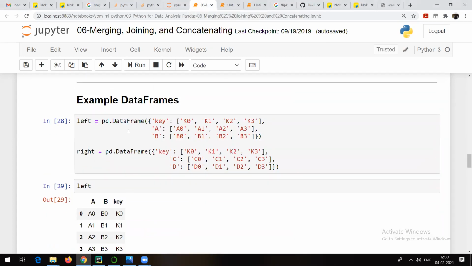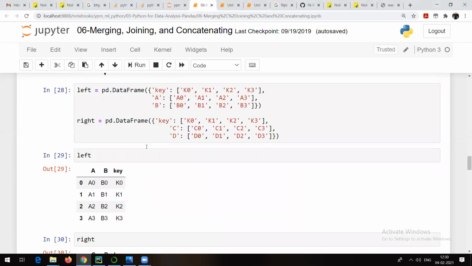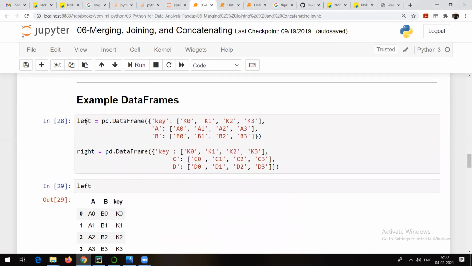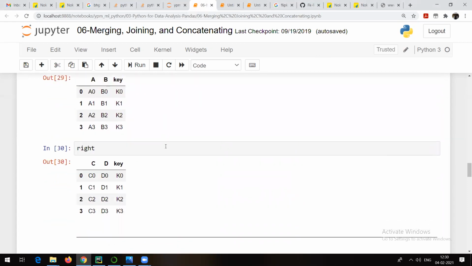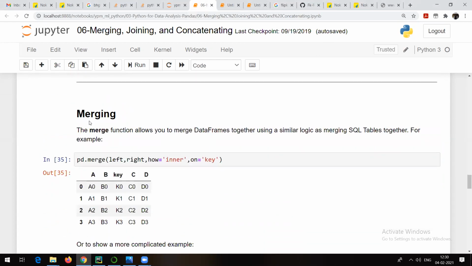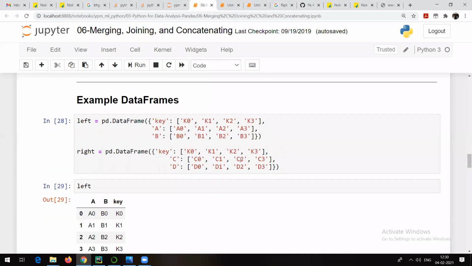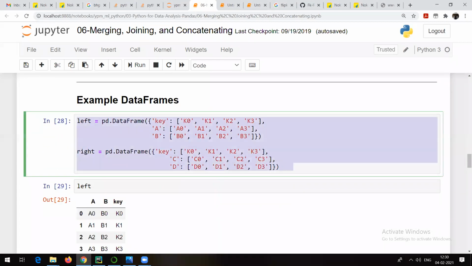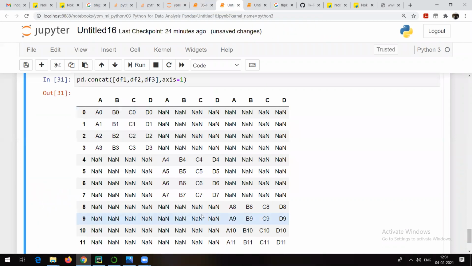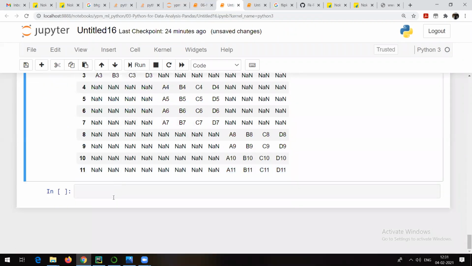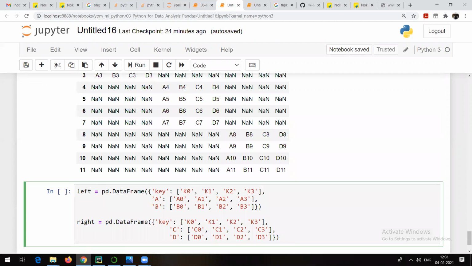Now, talking about some other examples, we will try to take this particular example. I am simply creating a data frame. This is also a data frame. What we want to do is understand merging and joining. So for that, I am just creating this particular data. Left and right, these are the names which we are creating. Okay, so let me run these things.